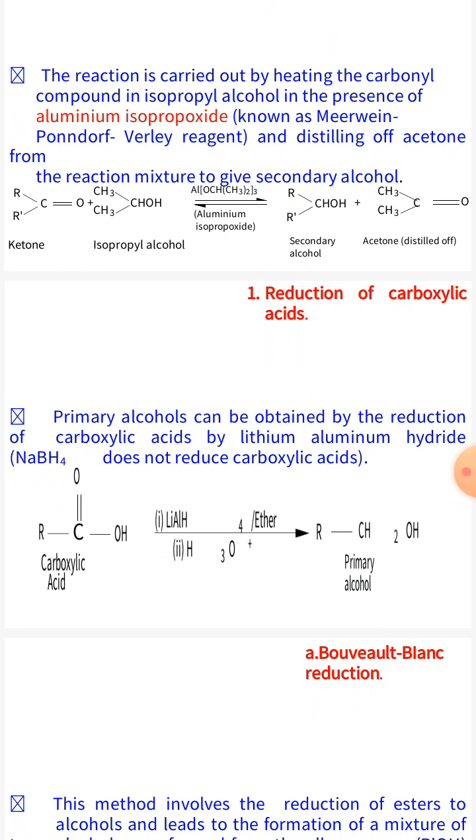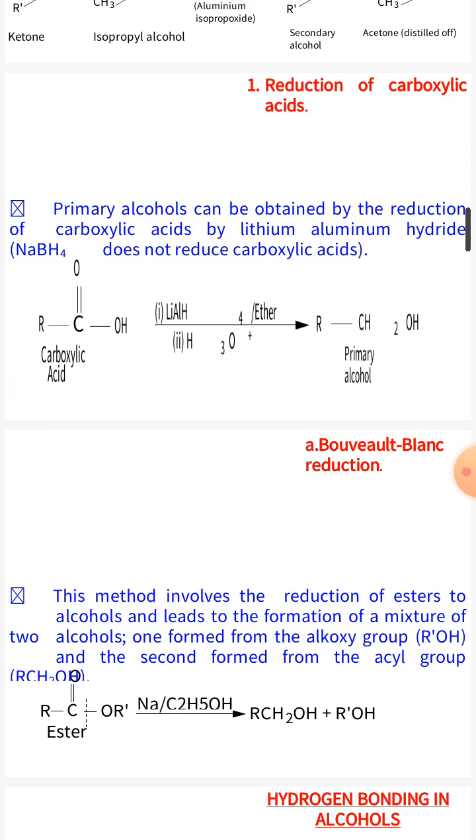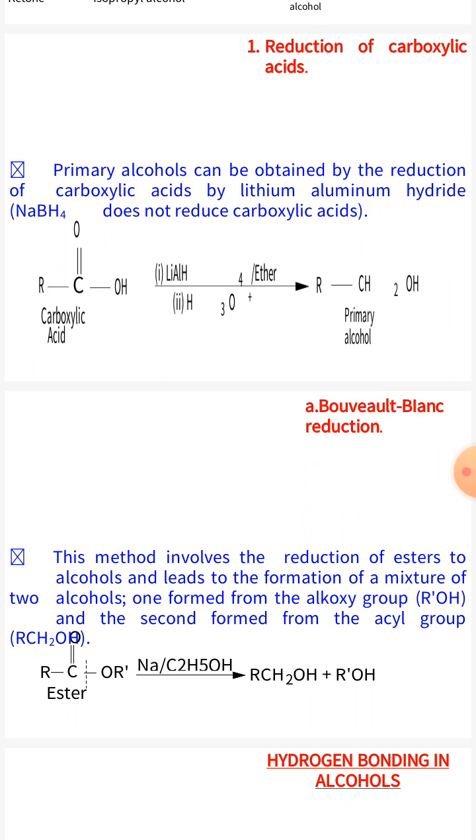In this, isopropyl alcohol gives acetone and ketone gives secondary alcohol. Reduction of carboxylic acids. Primary alcohol can be obtained by reduction of carboxylic acid by lithium aluminum hydride. Sodium borohydride does not reduce carboxylic acids.